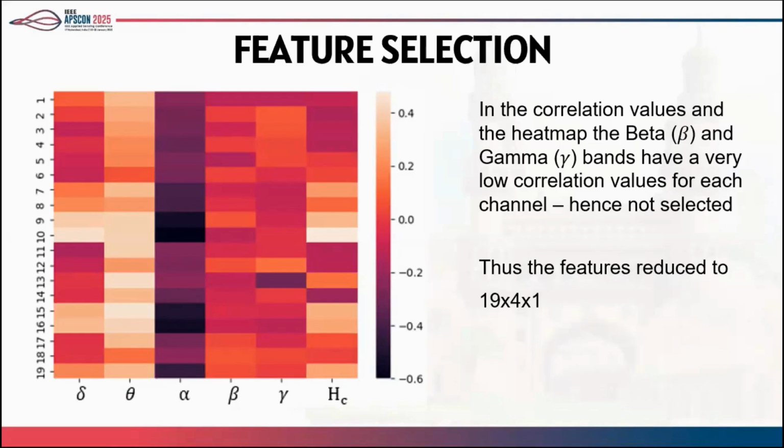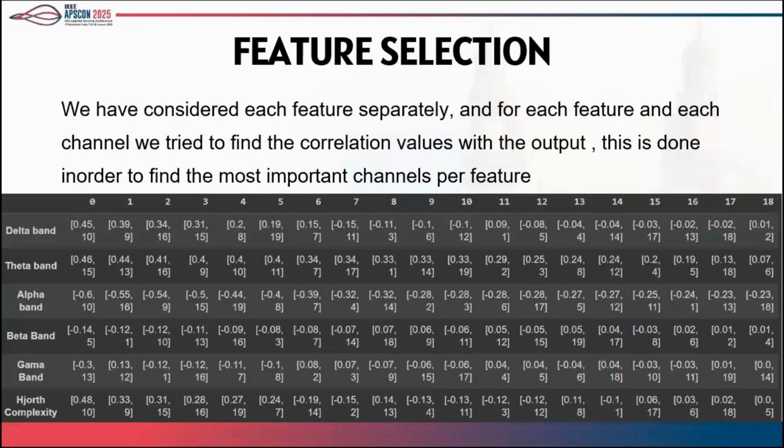Another observation here is that the beta and gamma bands have very low correlation values for each channel. As you can see here, the correlation is very low in the case of the beta and gamma bands. So we can ignore these two features because they will not add any value to our classification.